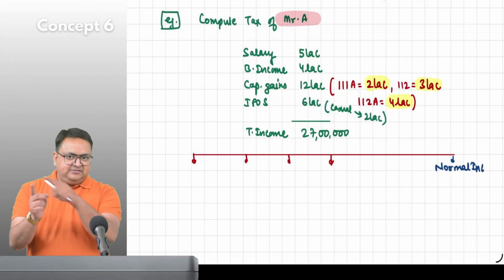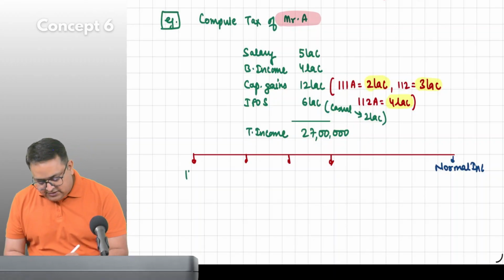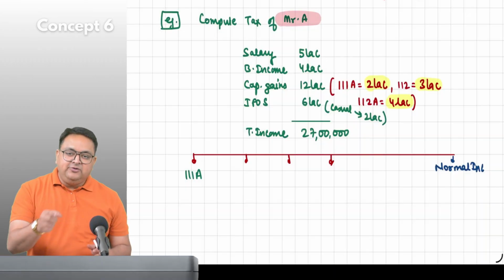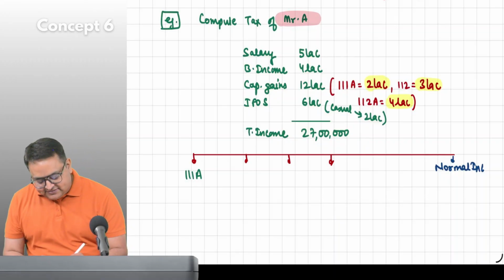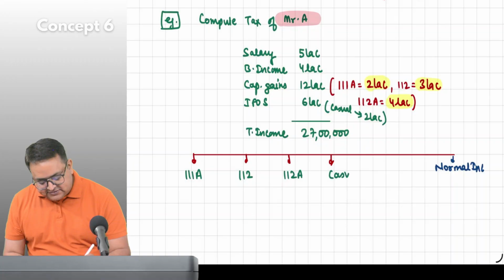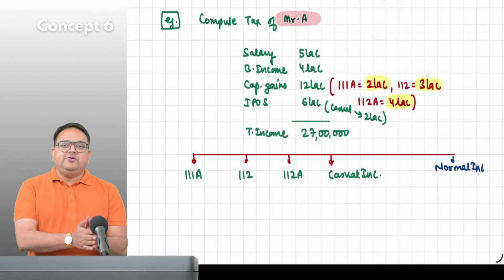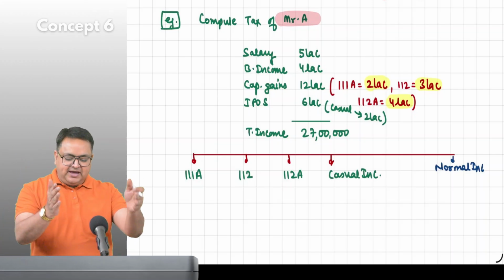Guys, in sequence, the first will be 111A. Always you have to follow this sequence. I'll tell you in the next class why we are following this sequence. I'll give you the logic. Second is 112. Third is 112A. And the fourth is casual income. Write your special income in this sequence only: 111A, 112, 112A, casual income, normal income.